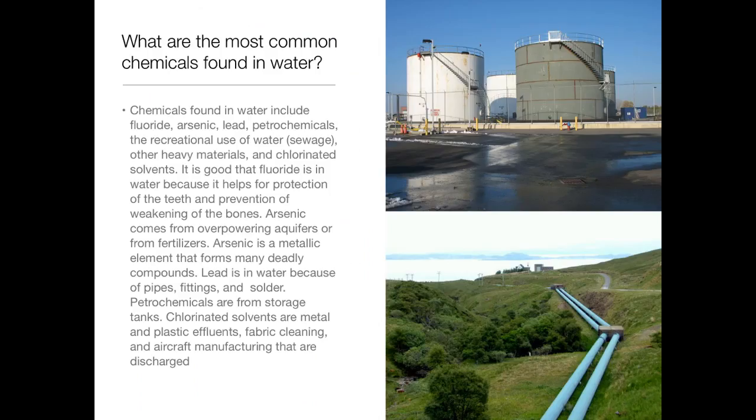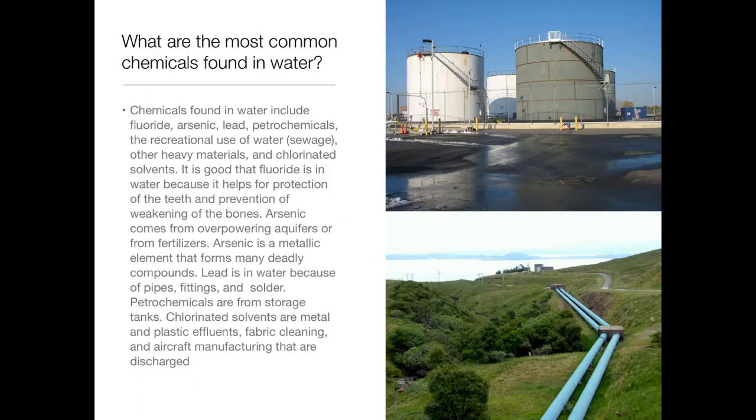What are the most common chemicals found in water? Chemicals found in water include fluoride, arsenic, lead, petrochemicals, the recreational use of water or sewage, other heavy materials, and chlorinated solvents. It is good that fluoride is in water because it helps protect the teeth and prevent weakening of the bones.